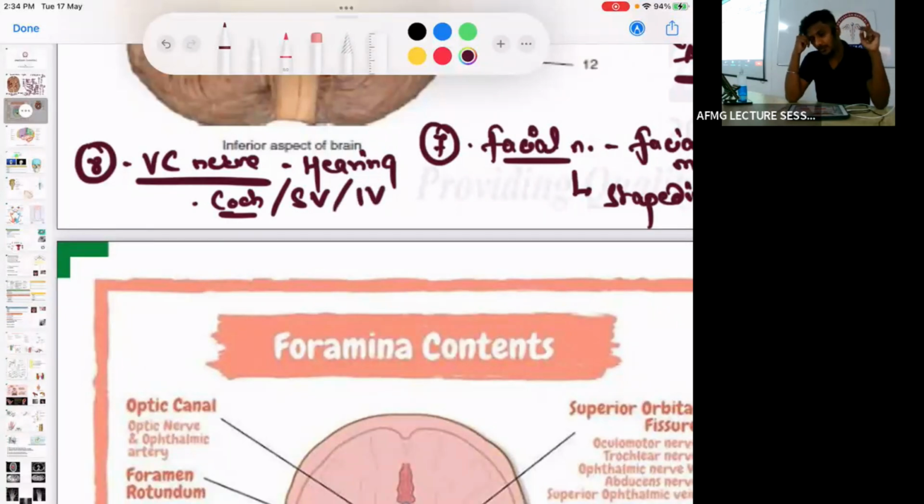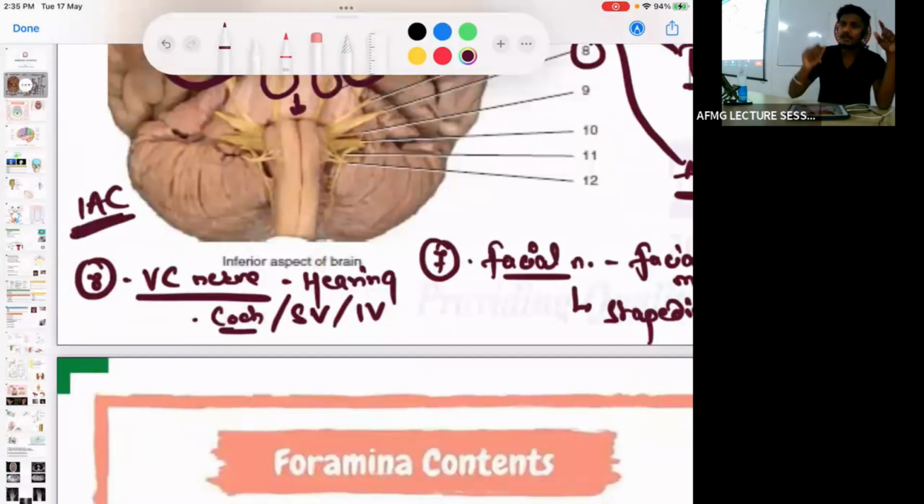So how many divisions does the vestibulocochlear nerve have? 3. First is the cochlear, second is superior vestibular, and third is inferior vestibular. Now please let me know, usually the vestibulocochlear nerve and the facial nerve pass through which meatus? They pass through the internal acoustic meatus. So the 7th and 8th cranial nerves pass via the internal acoustic meatus, also known as the internal auditory canal.